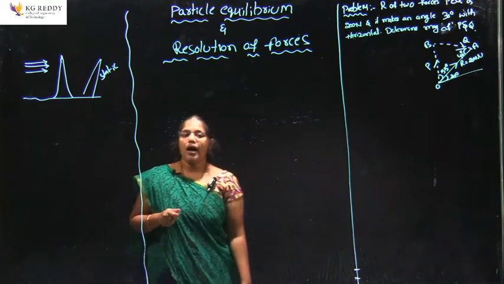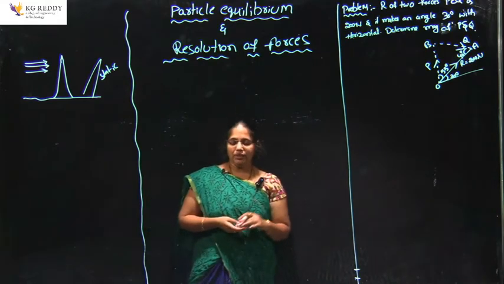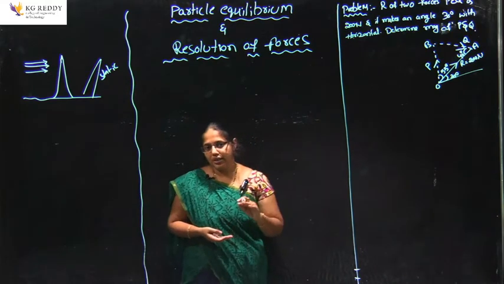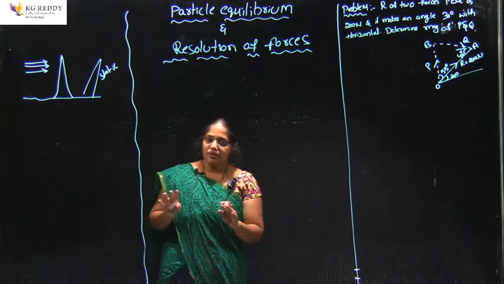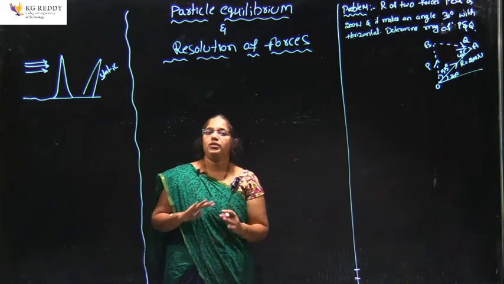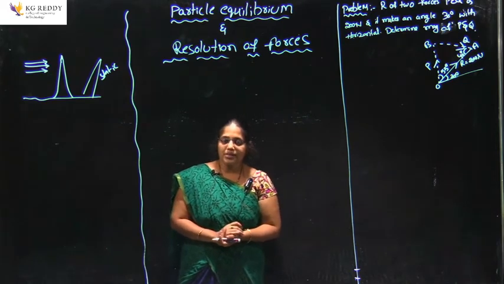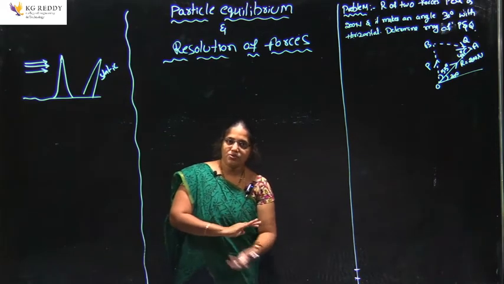Here I want to define equilibrium. Equilibrium is whatever the type of forces acting on a body, even though the forces are acting, the body remains in a state of rest or motion.